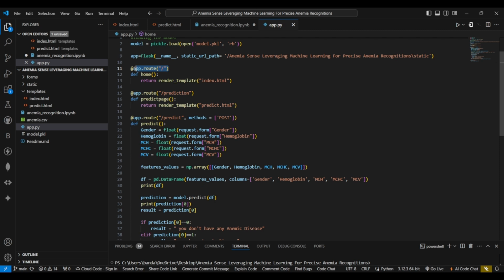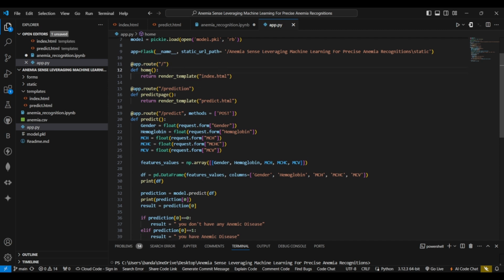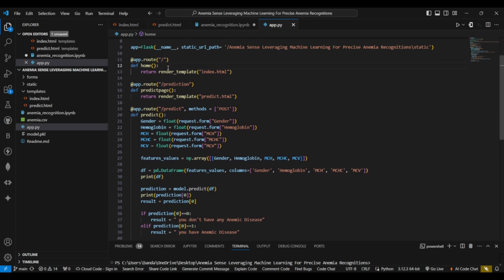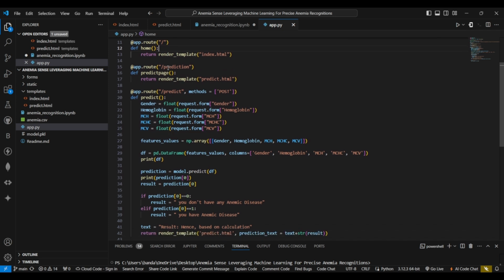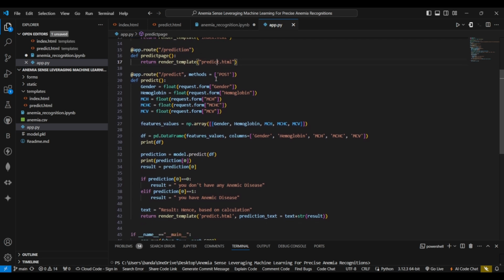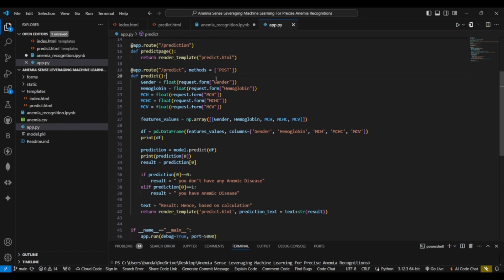Next, we have defined the routes for the pages. So by slash, we mean the first HTML index page will be opening, with the slash integrated with the whole URL. Next, we have the prediction route that defines the predict.html page. After that, we have defined the predict POST method.